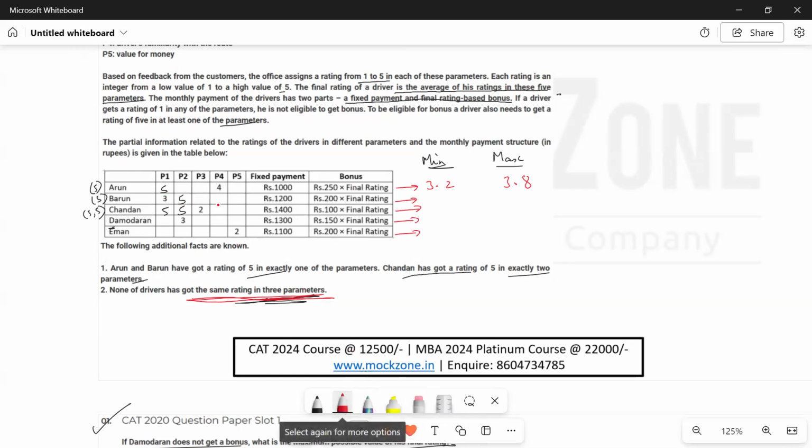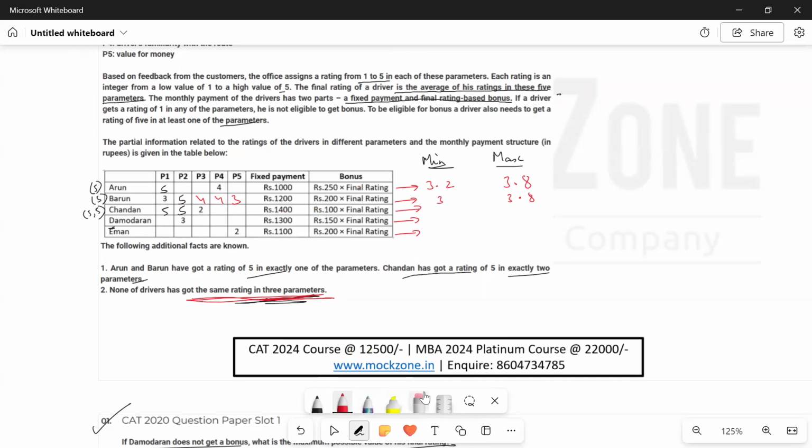अब B के लिए minimum क्या है? हम 2 twos and 2 threes and 1 5, which is how much? 8, 10, and 8, 10, 15 divided by 5, which is 3. And maximum value क्या हो सकती है? Maximum can be 4, 4, 3. This can be the maximum. 8, 12, 16, 19 divided by 5, 3.8. For B, this is the minimum and maximum.